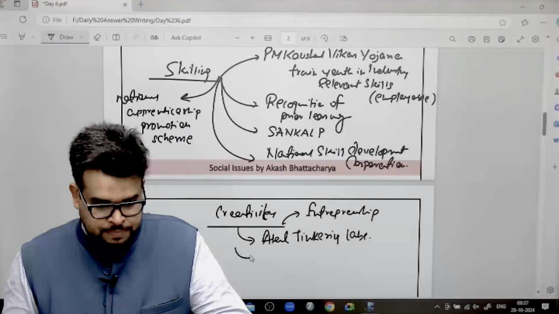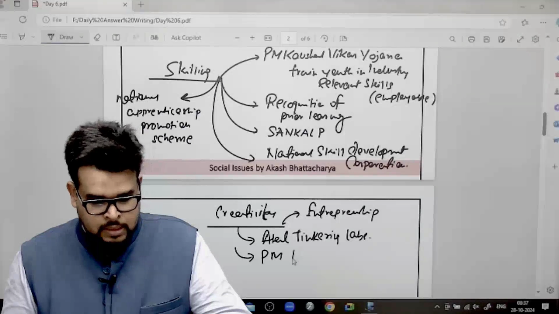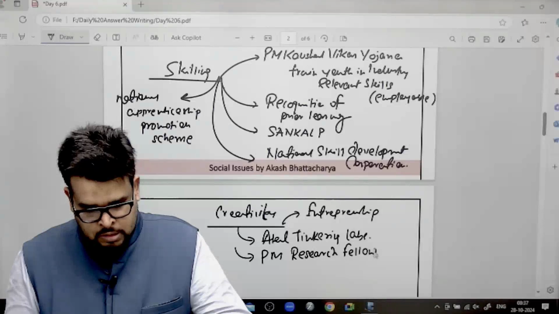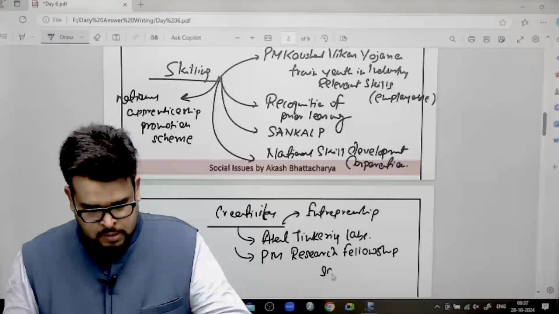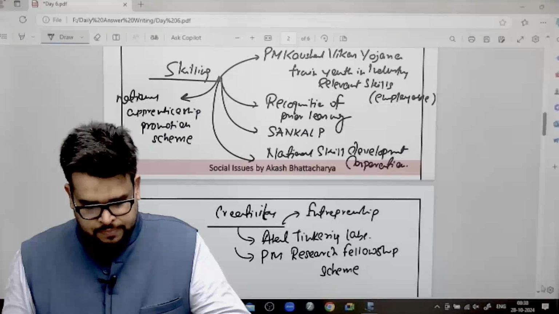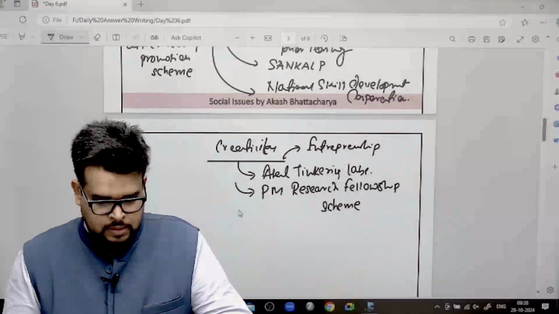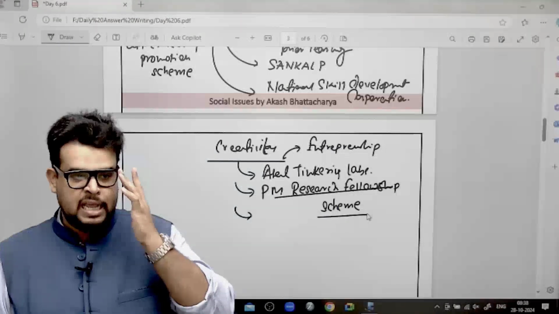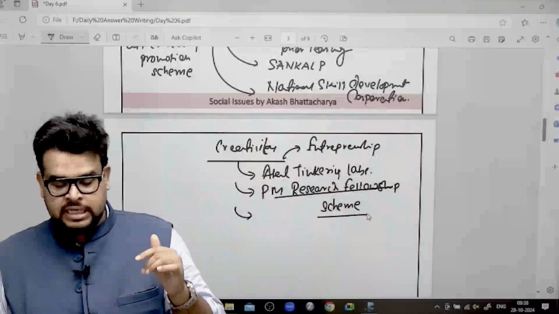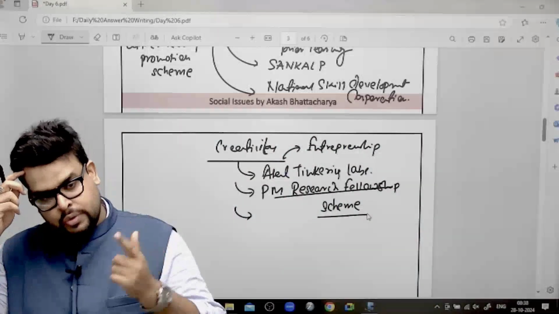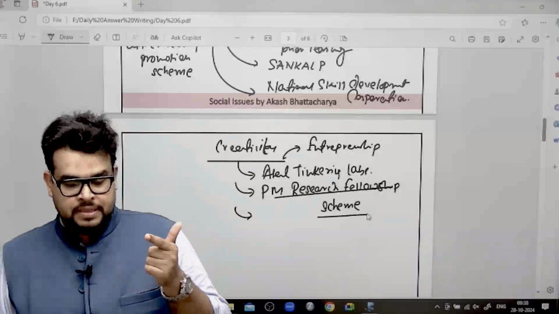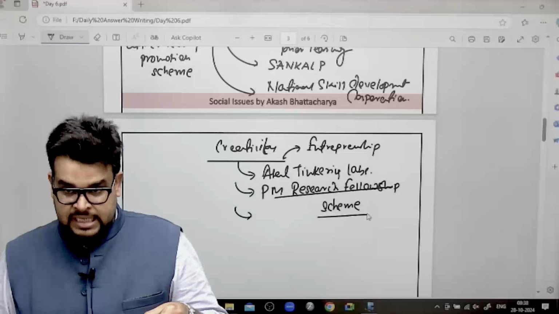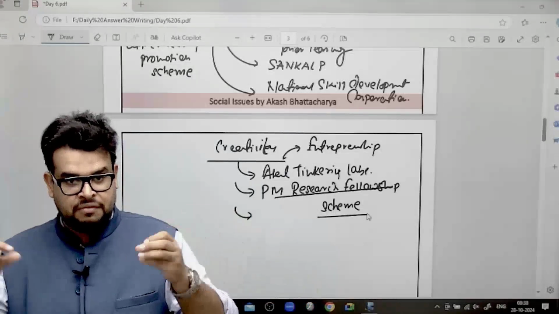Second, you can write PM Research Fellowship Scheme. In this PM Research Fellowship Scheme, what is going to happen is that it is for all the individuals who are doing their masters. This is a fellowship by the Prime Minister of India, whereby if you get selected based upon the idea, funds will be given to you.